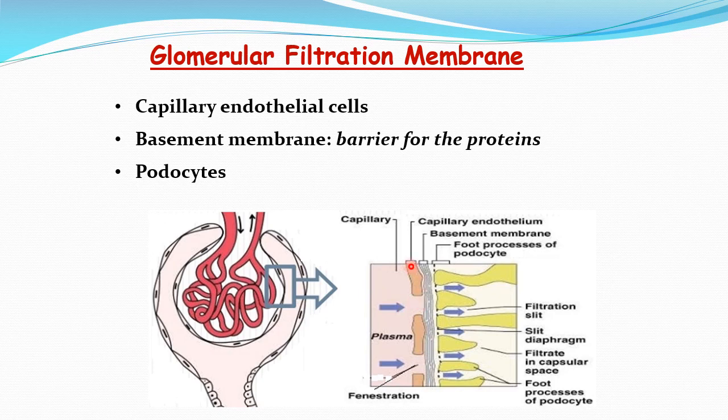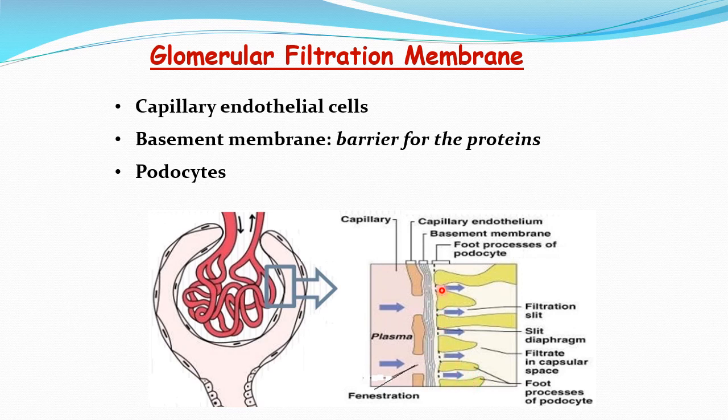And the second important thing about this capillary endothelial cell layer is that it also contains certain proteins that are negatively charged, basically glycoproteins. Okay, so this is the endothelial cell layer. Then the visceral cell layer, that is known as the foot processes of podocytes. So these are the podocytes. Basically they are epithelial cells of the visceral layer of the Bowman's capsule.